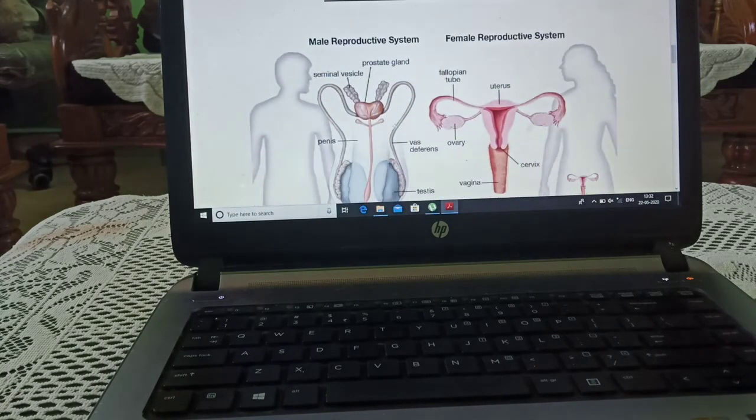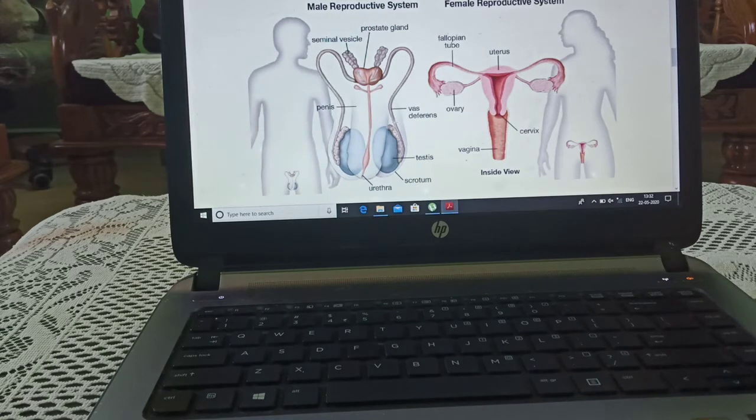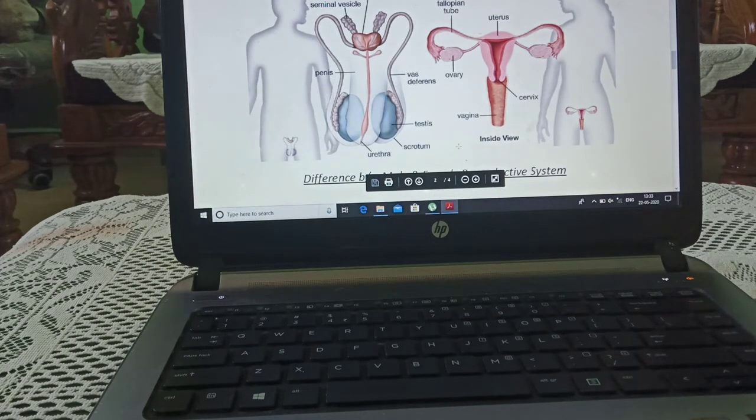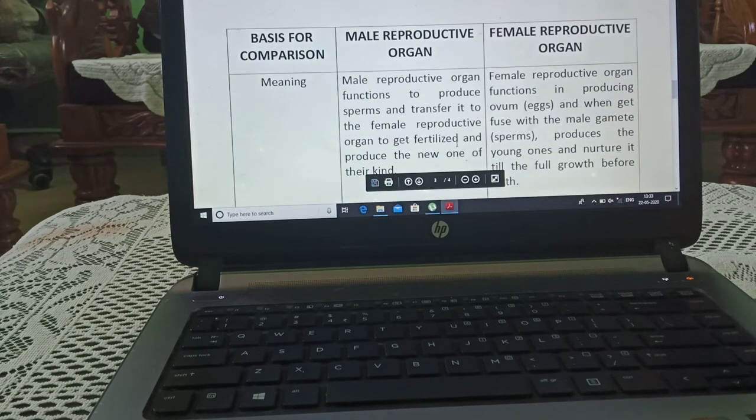Now we are starting the difference between the male and female reproductive system. Have a glance, we have already studied this. This is the male structure. This is the female structure. As you can see, there is a clear diagrammatic difference between both of them. We will go ahead now. First